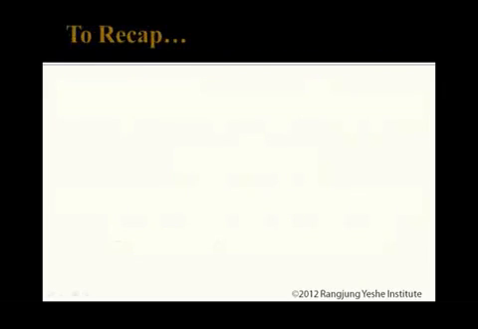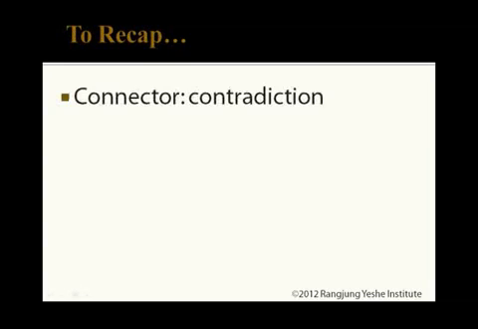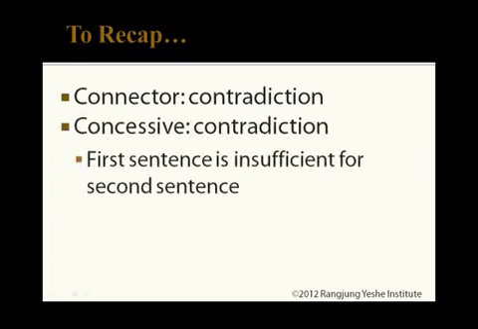There are more verbal uses of particles, but this is all that we'll cover for today. To review, the connective particle indicates a contradiction between sentences. The concessive particle also indicates a contradiction, but is usually used to show that the action of the first sentence is insufficient to carry out the action in the second sentence. Finally, the agentive particle indicates reason and can be translated as since or because.